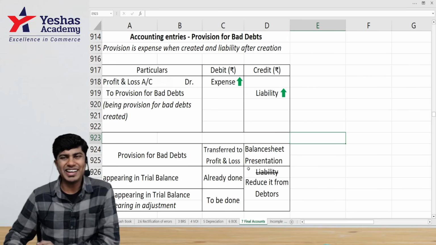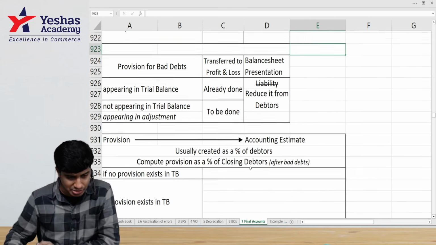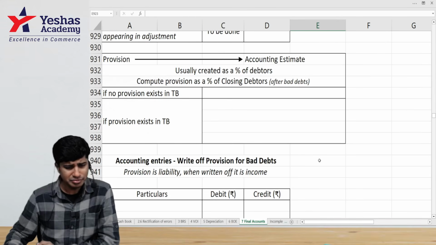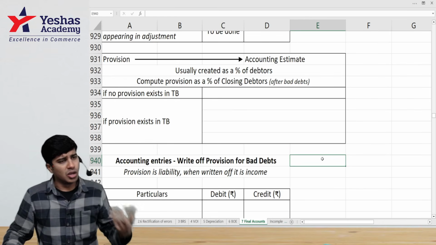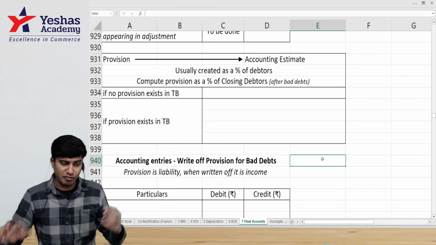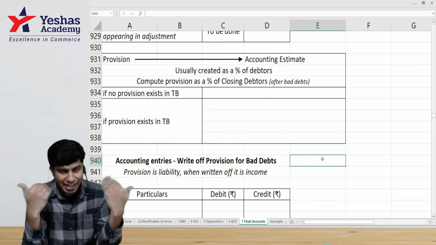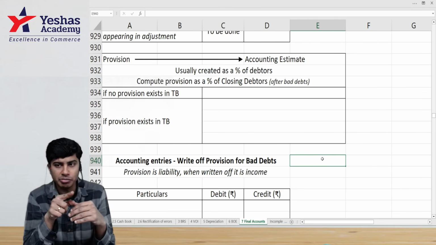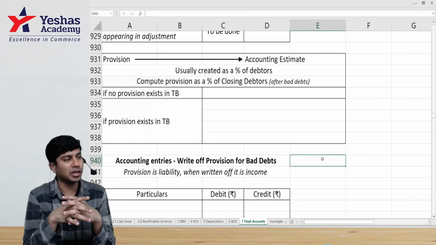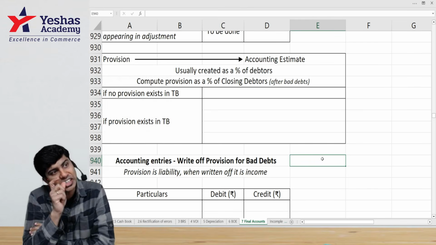Now, when a customer says he would not pay money, I know this customer owes me rupees 10,000, he wouldn't pay 10,000. But if no customer has individually told that he will not pay, if I have to start thinking that one customer will not pay, there is another question mark. How much will he not pay? So, provision for doubtful debts is an estimate.